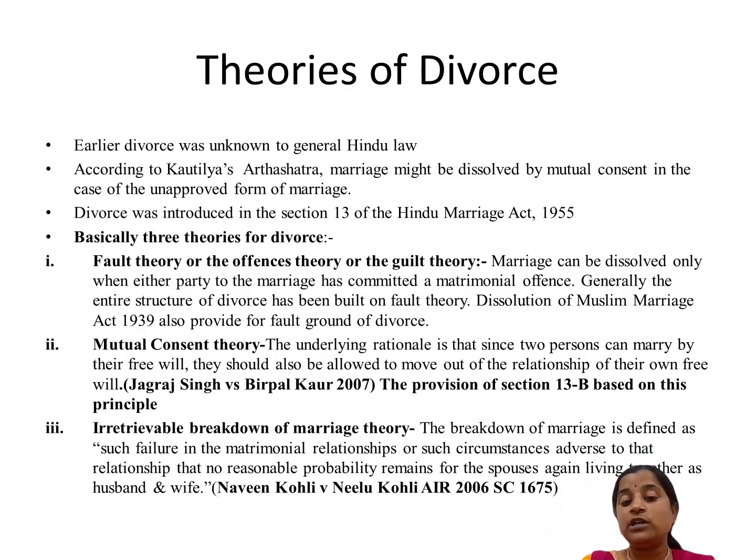The very first theory is the fault theory, or the offense theory, or the guilt theory. These are different names. Marriage can be dissolved only when either party to the marriage has committed a matrimonial offense. Generally, the entire structure of divorce has been built on the fault theory. Now, one more thing: the Dissolution of Muslim Marriages Act 1939, where women have a right to dissolve the marriage. The entire structure of that Act, that is Section 2, also consists of this fault or guilt theory.